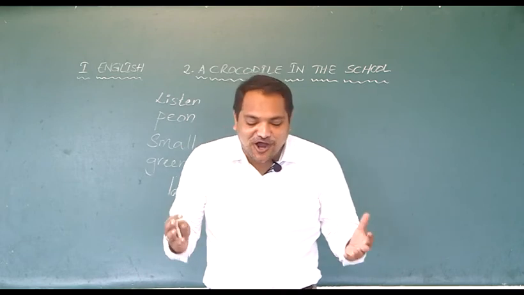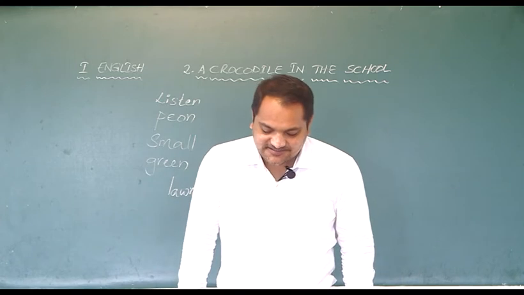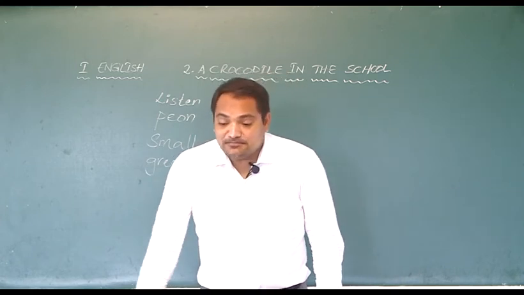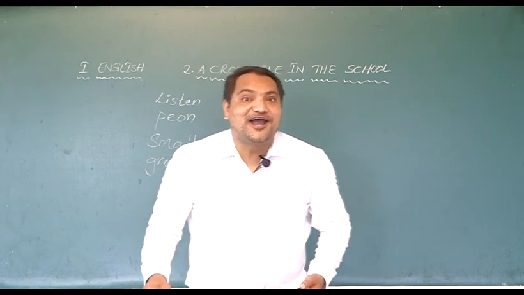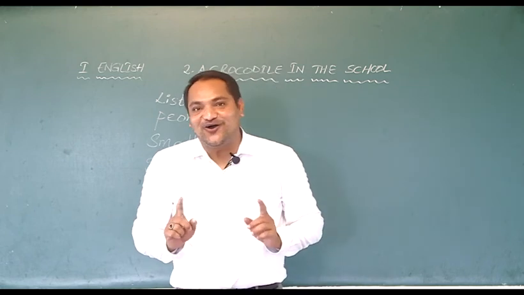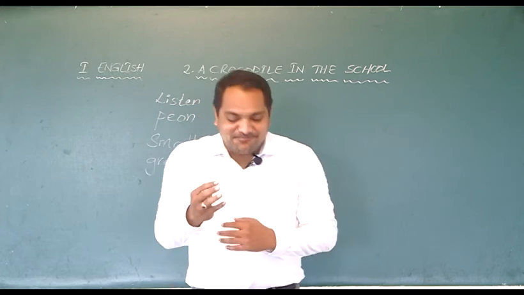"Oh, it's a toy crocodile," she says. So, what did Rupali ma'am do? She picked up the toy crocodile. Was that a real crocodile? No, it was a toy. It was somebody's toy.